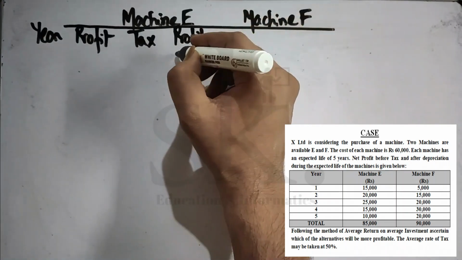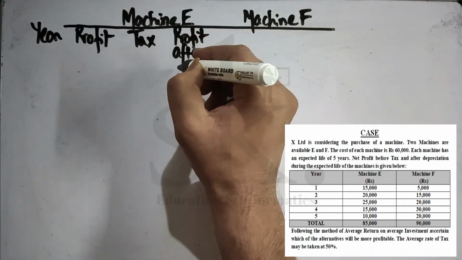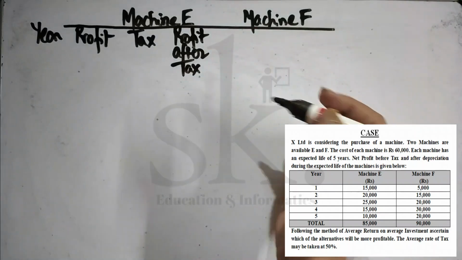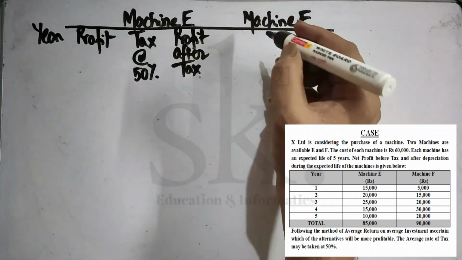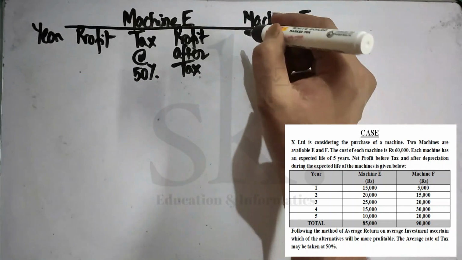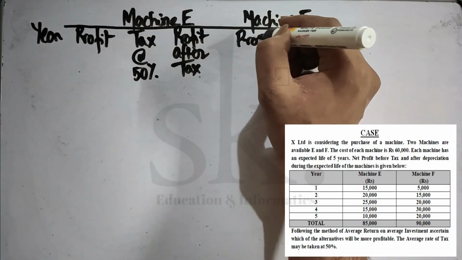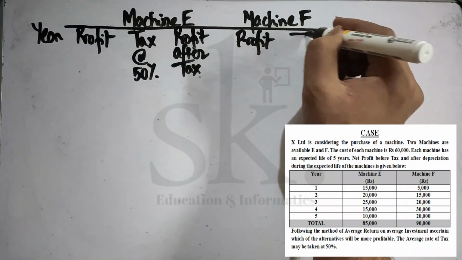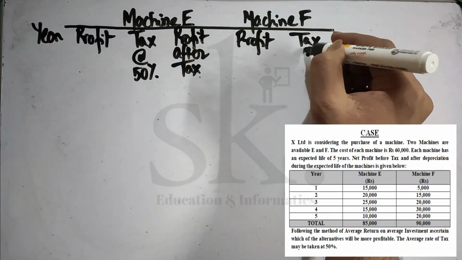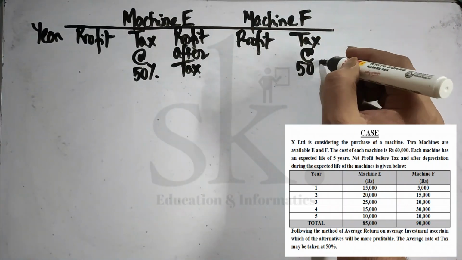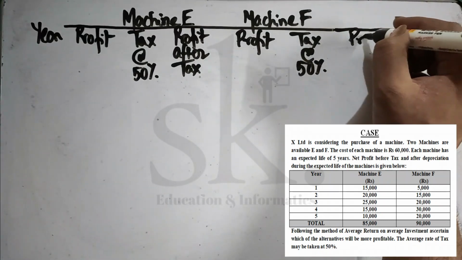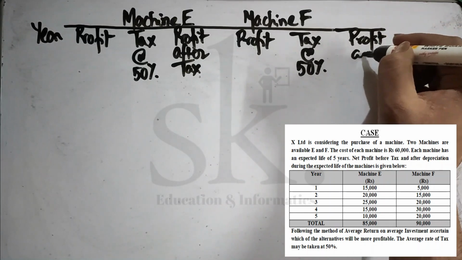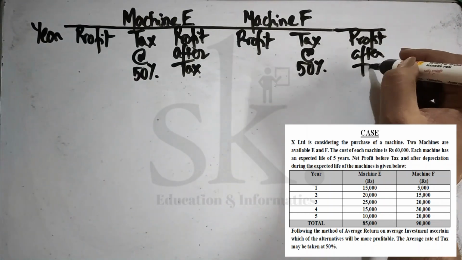Machine F is also the same. We require to calculate the profit first, then the tax. Profit is given, tax at the rate of 50%, followed by that we also have to calculate the profit after tax.